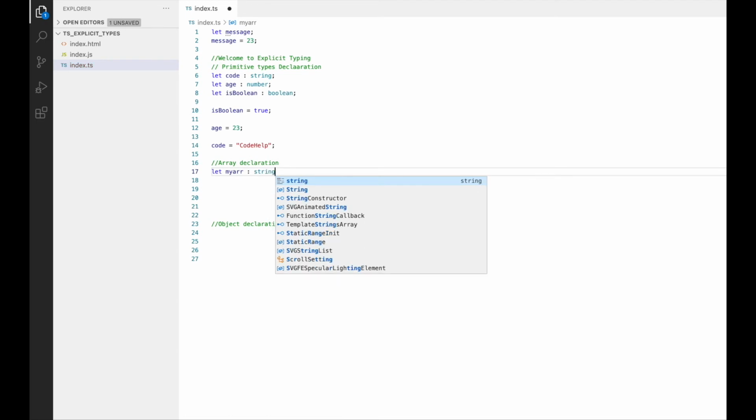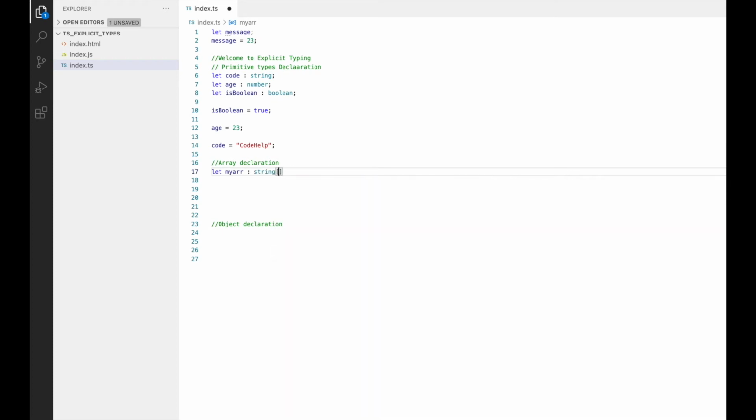But the catch here is I want it to be an array of strings rather than a string. Then I'll have to add an extra open close square brackets after the type, which means that it's an array of string type and not just string type. Also, in future, it will allow only string values to be stored and not any other data type.